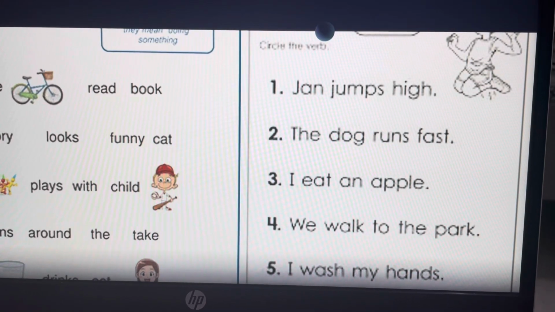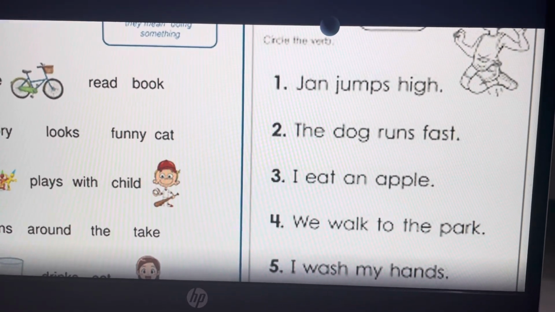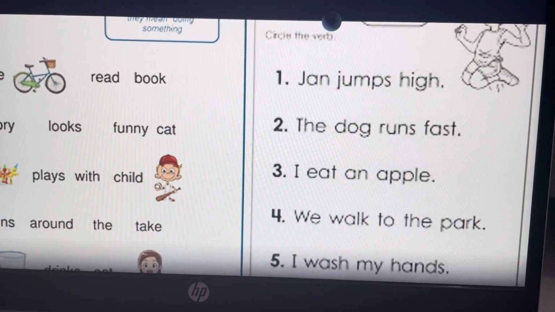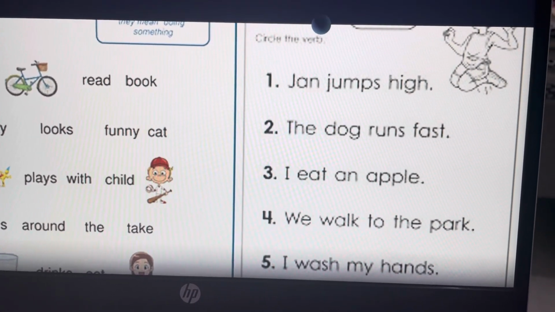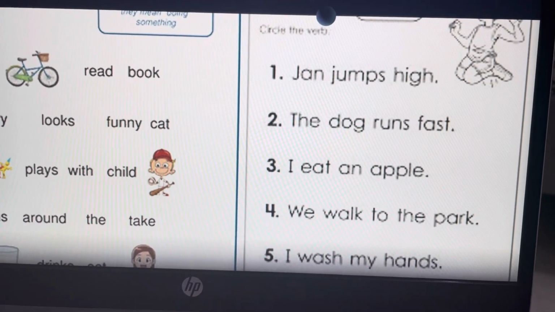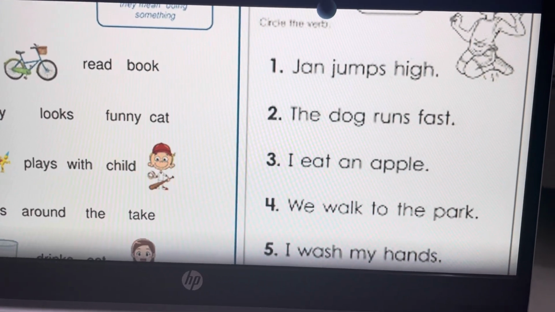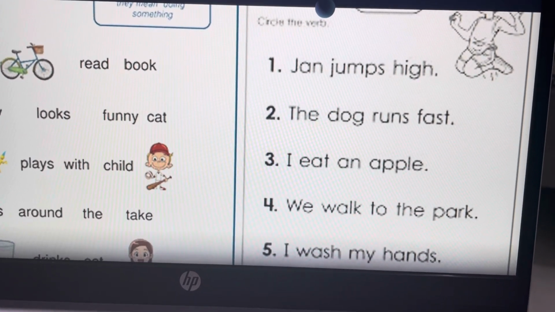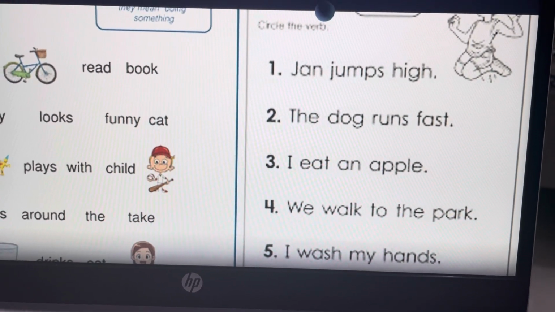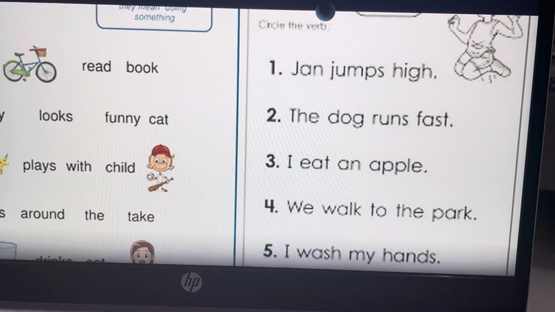Jan jumps high. What is Jan doing? Jumps. So jumps is an action verb, doing an action. The dog runs fast. Where is the action verb, or where is the verb? Runs. Dog runs fast. So run is a verb. I eat an apple. Where is the verb? Eat. You are eating. I eat an apple. So circle the word eat.